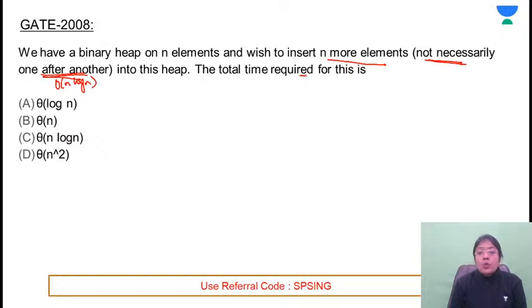The total time required for this, what will be the total time? No, C won't be the correct answer. C will be the answer if it is using one after another approach.